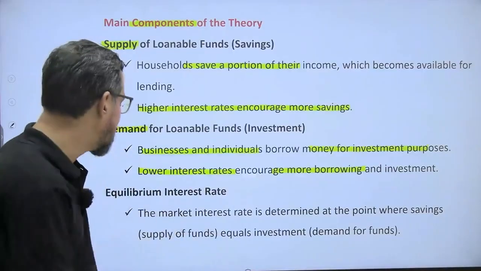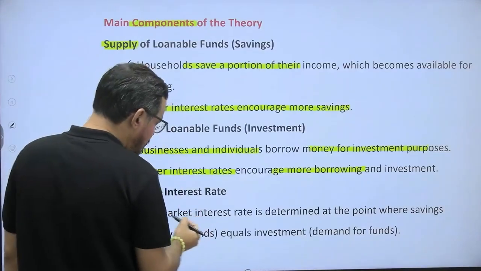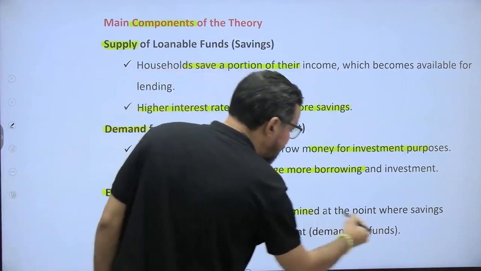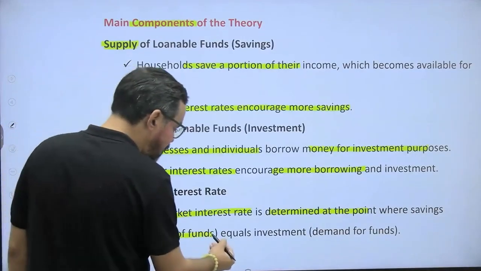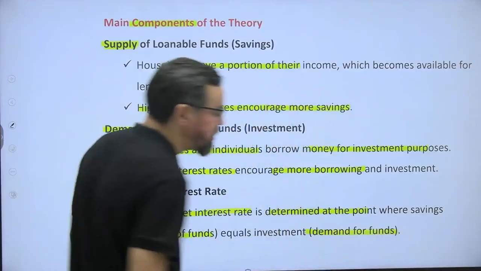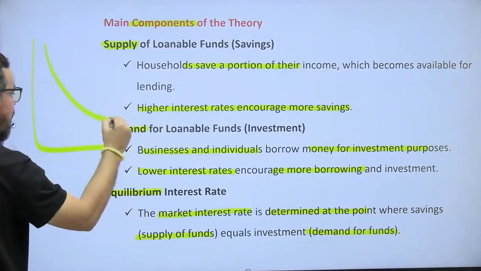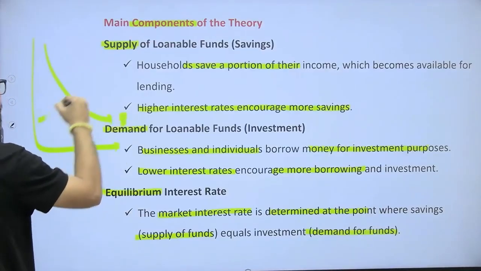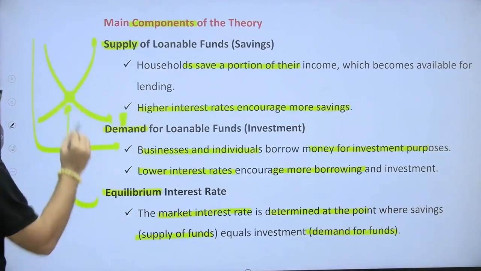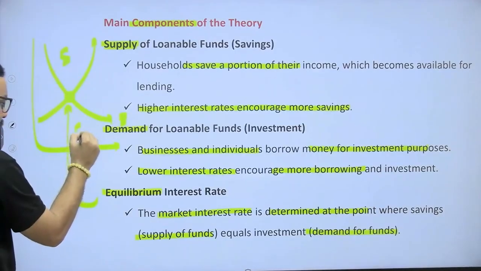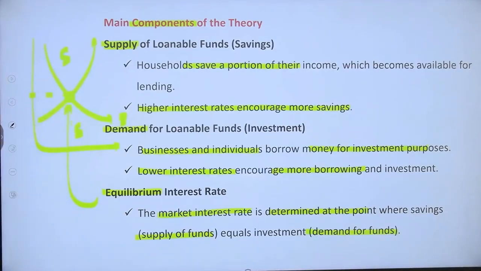That intersection point is called equilibrium. So the market interest rate is determined at the point where savings, the supply of funds, equals investment, which is the demand for that fund. Okay? Let's say this is your supply curve, and this is your demand curve, right? So this is the point which is called equilibrium. This is your equilibrium point. This is surplus, and this is your shortage or deficit. So this will be the rate of interest for those particular securities as well, right?